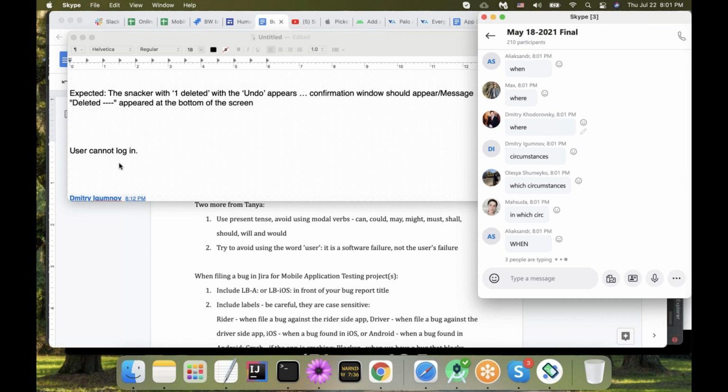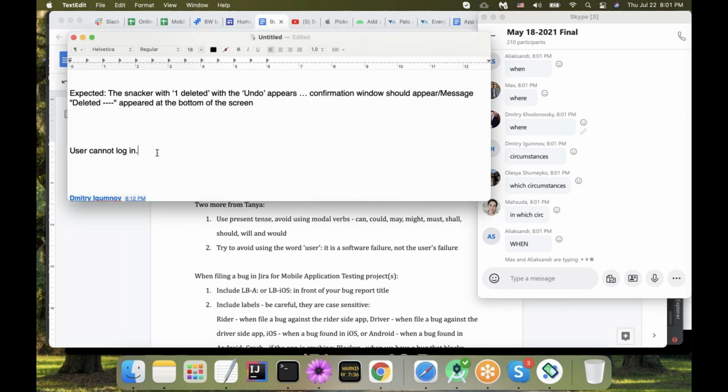So first of all, it's not enough information. Even if I add the circumstances, for example, double click, not just a single click, I will say double click the login button.